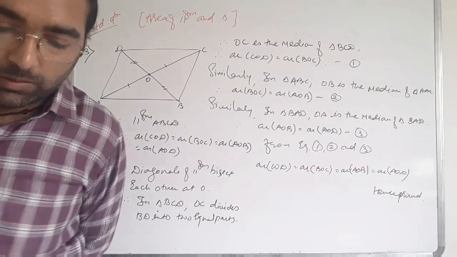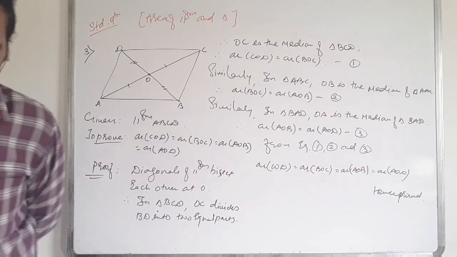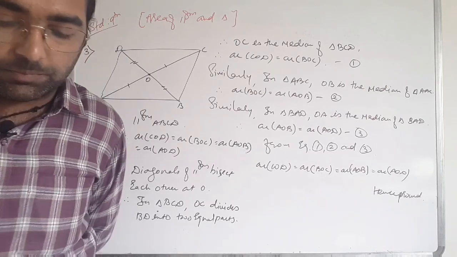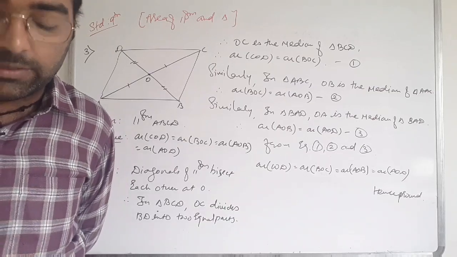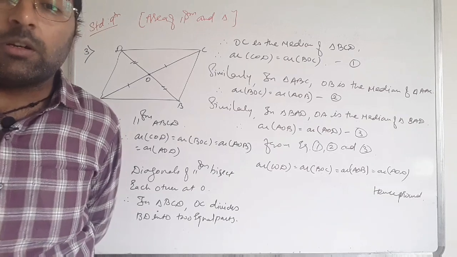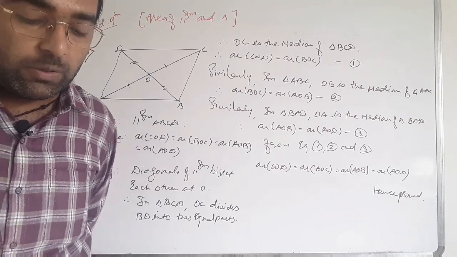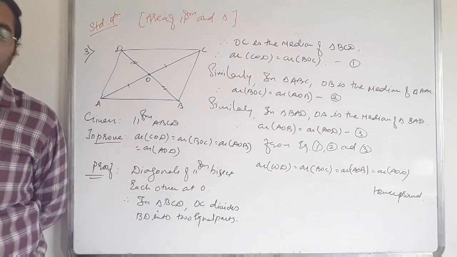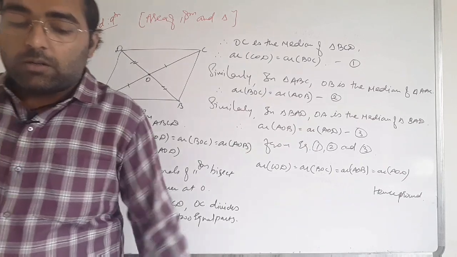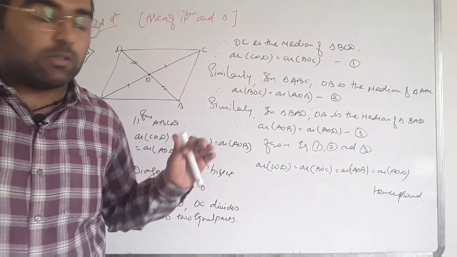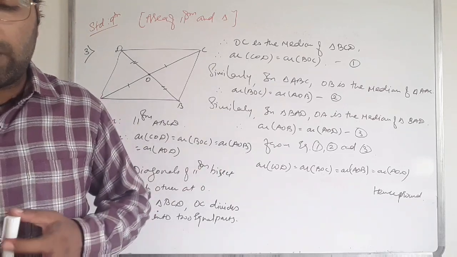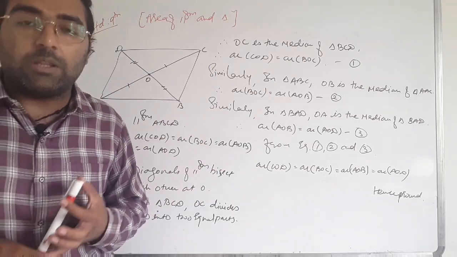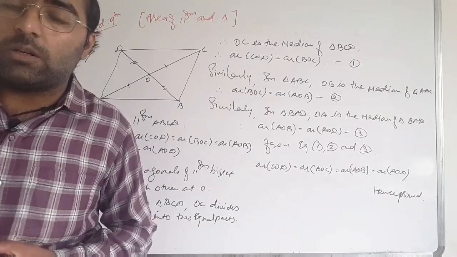Clear that? Okay. Now question number 4 is an easy one, but for lack of time we are not doing question number 4. So students, we are done with these questions. We have completed question numbers 1, 2 and 3.